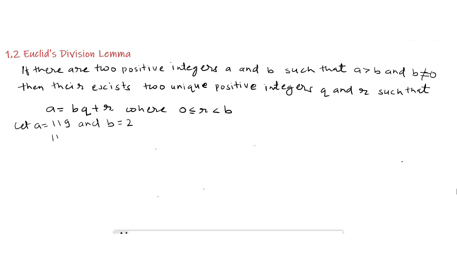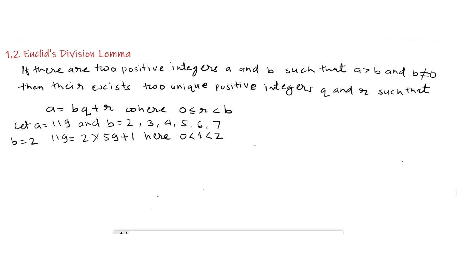So 119 equals 2 multiplied by 59 plus 1. When a equals 119 and b equals 2, we get 119 equals 2 multiplied by 59 plus 1.